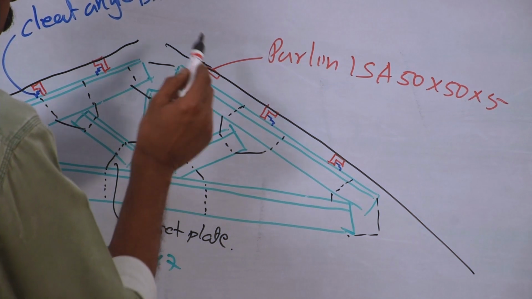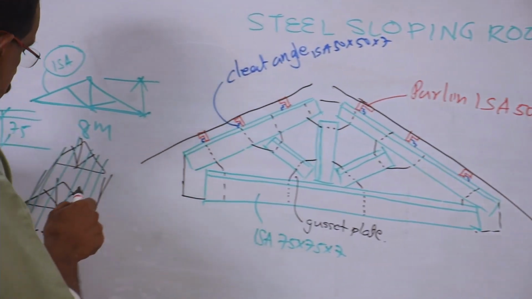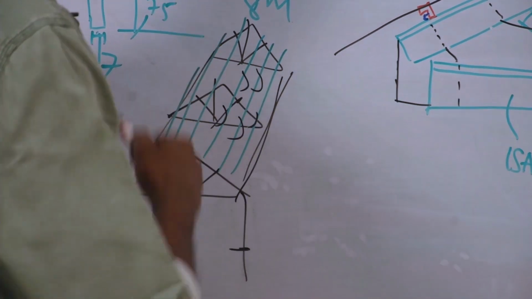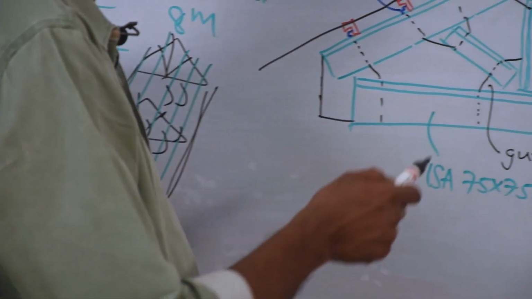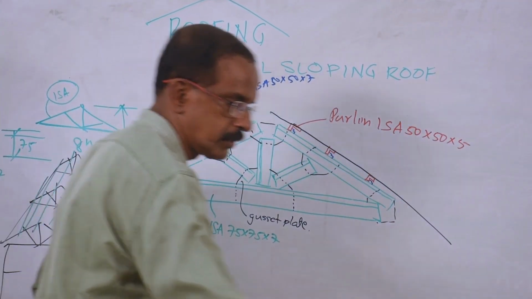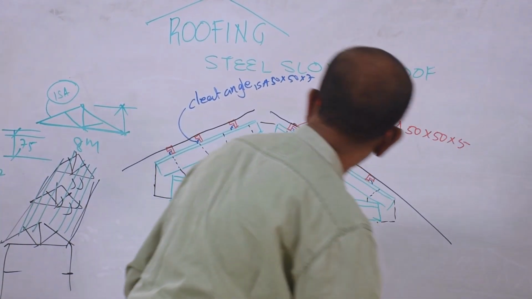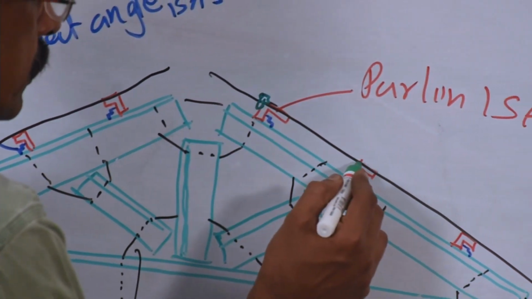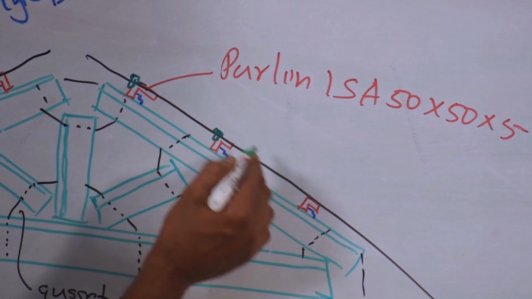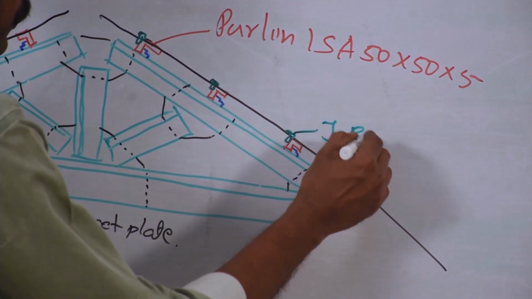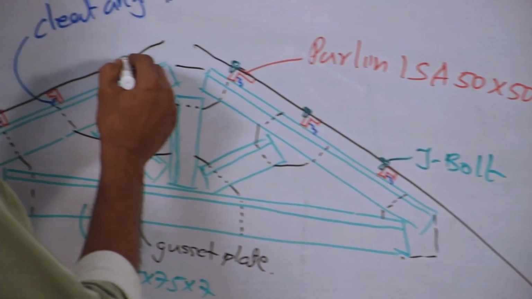Now the J bolts are provided here, here, or here. But in this figure, where can we show the J bolt? We can show it only on these purlins. So here we can show the J bolt, here also, and similarly on the other side.